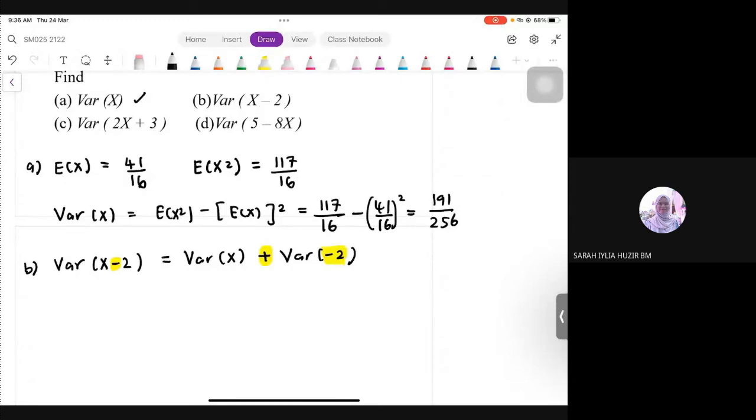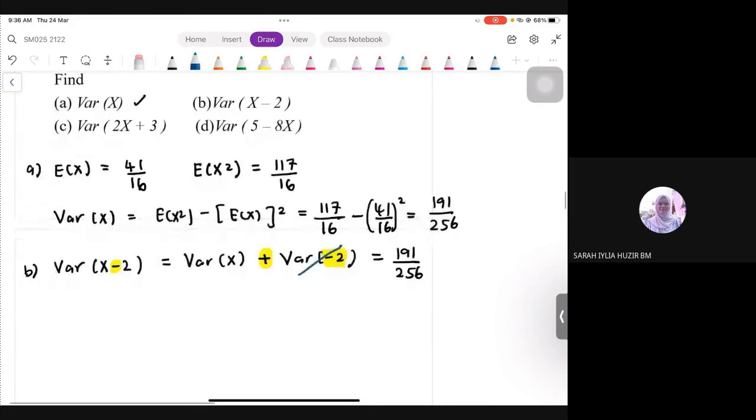Tapi saya teruskan dulu. Okay, variance of x kita dah dapat tadi 191 over 256. Variance of negative 2, when it comes to constant, that is basically 0 kan, tak ada apa-apa. So habislah, that is the answer. Sama macam variance x, 191 over 256. Okay, kita pergi part C. Part C, we have to find variance of 2x plus 3. Okay, open up, it's still plus. This is variance of 2x plus with variance of 3.